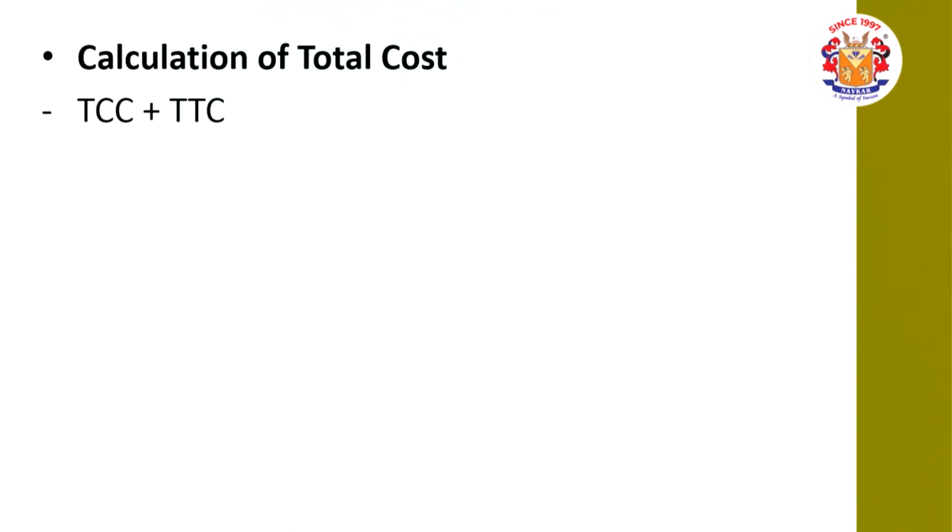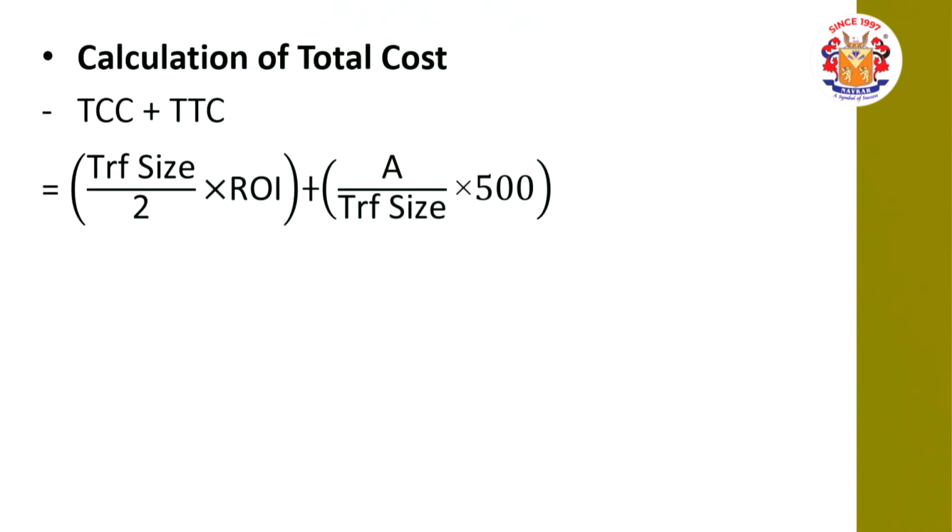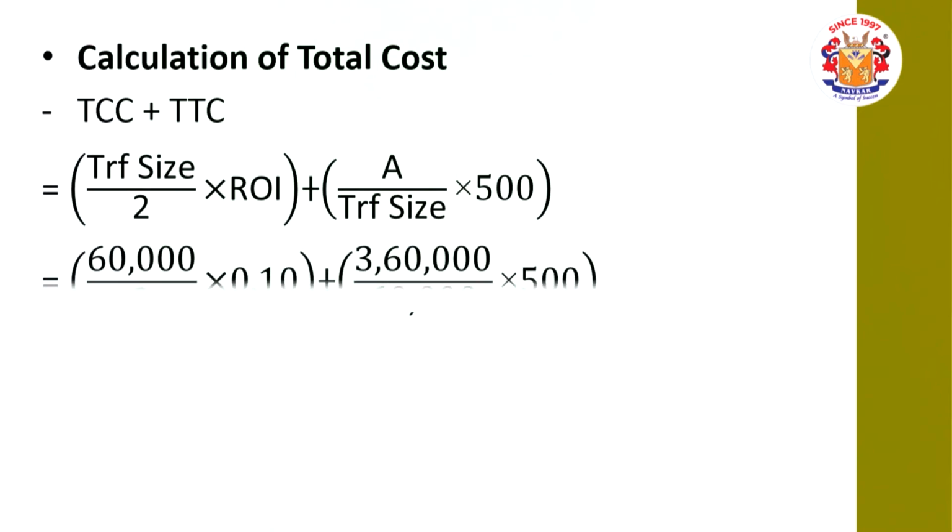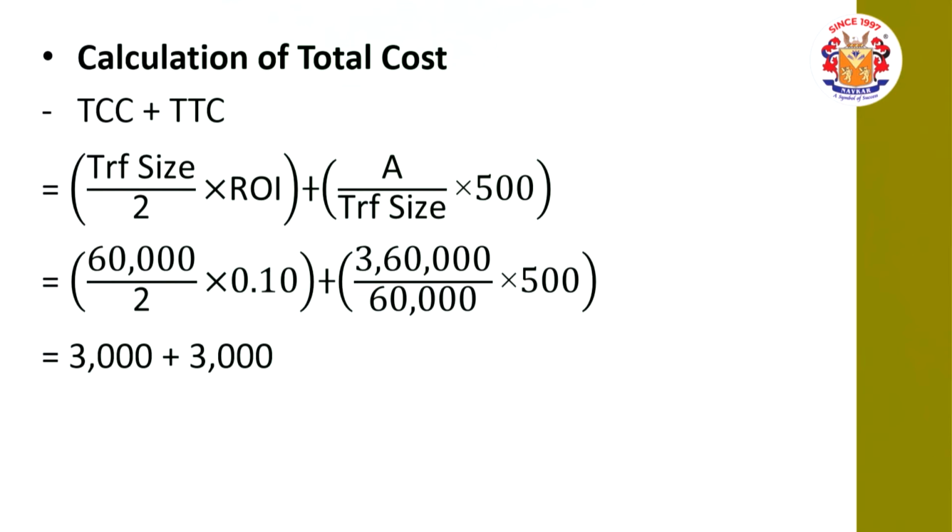Calculation of the total cost: total carrying cost plus total transfer cost. Transfer size divided by 2 into rate of interest plus A divided by transfer size into cost per transfer 500. 60,000 divided by 2 into rate of interest 10%, plus 3,60,000 divided by 60,000 into 500. So 3,000 plus 3,000 comes to rupees 6,000. We can see that the amount of rupees 6,000 is lower than 6,500.